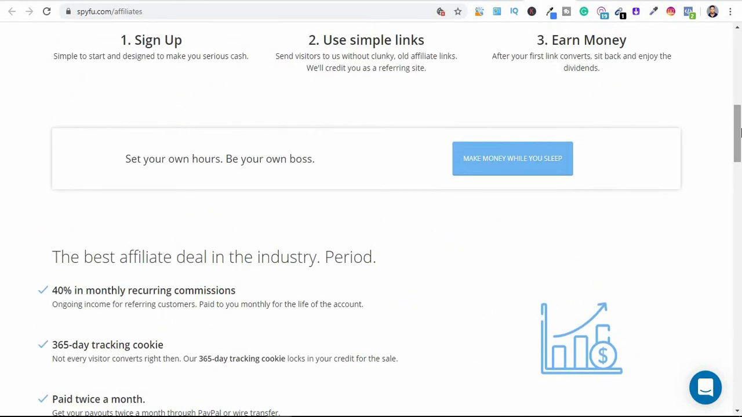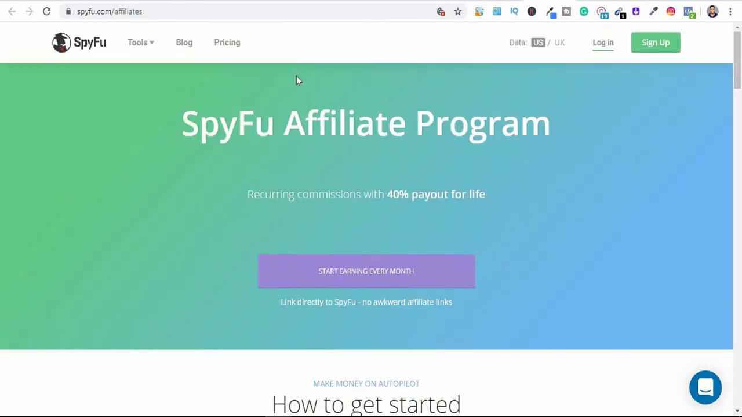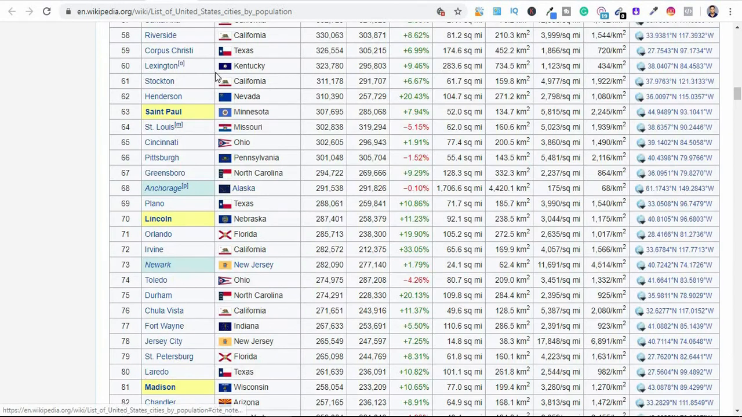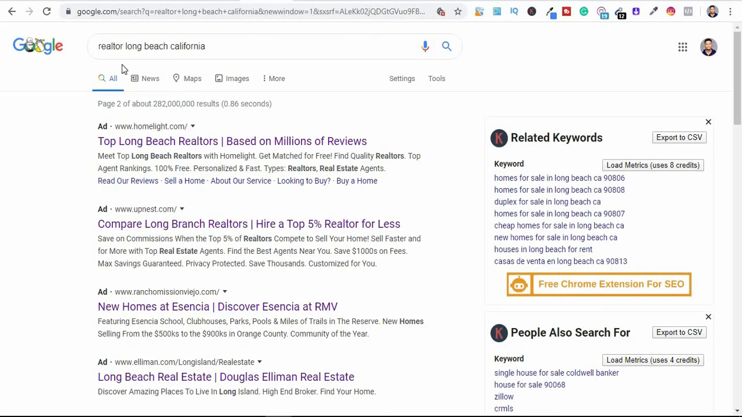Let's do a little bit of recap right here so you understand this entire method and how it works. The first thing you want to do is pull up a list of cities and states in a particular country, and it should be one of these top tier countries: New Zealand, Australia, Canada, United States, UK, France, Germany, and all that. Then you start searching for keywords in a particular country, in a particular city.